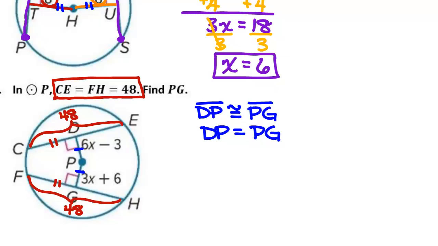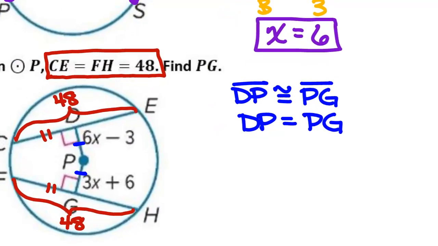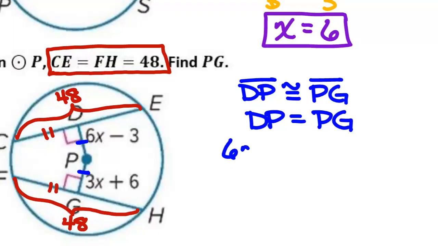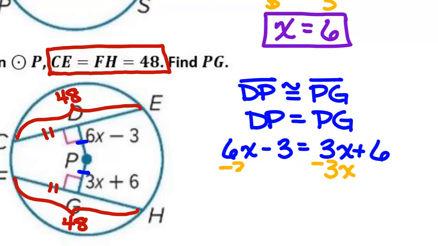What do we have for the length of DP? 6x minus 3. And what about the length of PG? 3x plus 6. So now we're going to solve this for x. I'm going to subtract 3x from both sides so that I get my x's to the same side.